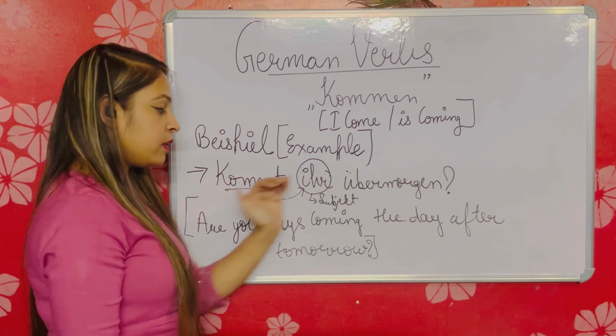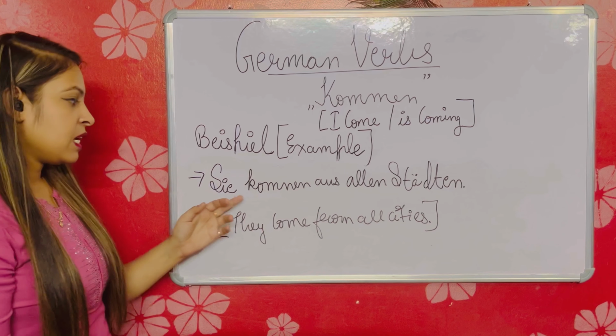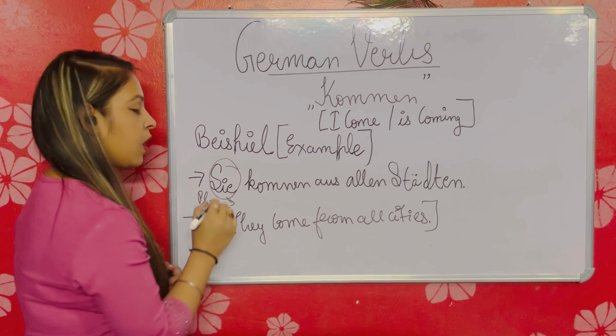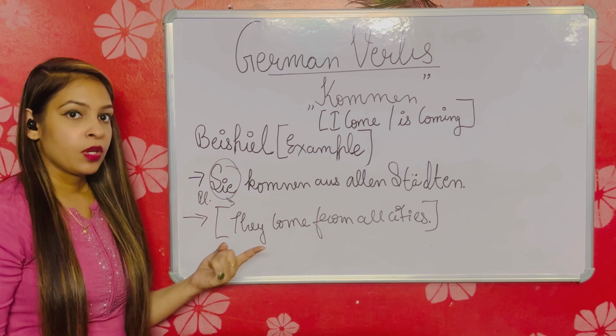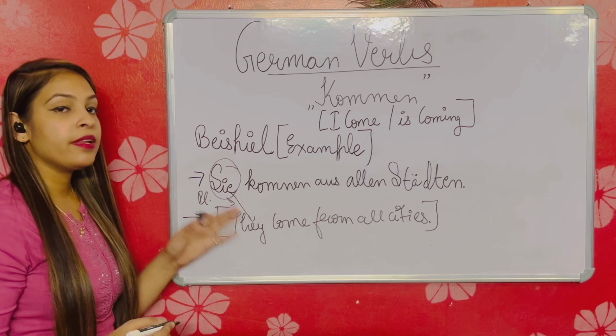Next, Sie kommen aus allen Städten. Meaning, they come from all cities. Again, this is the subject and, as I have already mentioned, this is a plural subject. We have three forms of sie: one is for she, and another is for plural, which means they. They come from all cities. Sie kommen aus allen Städten.